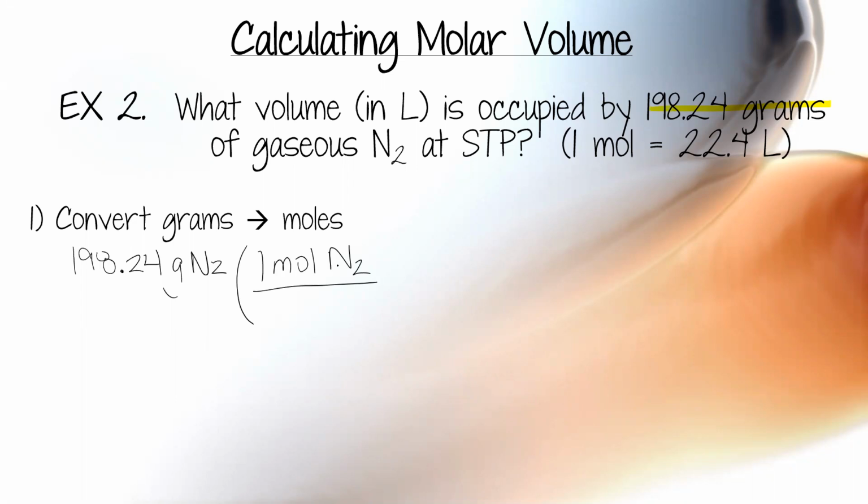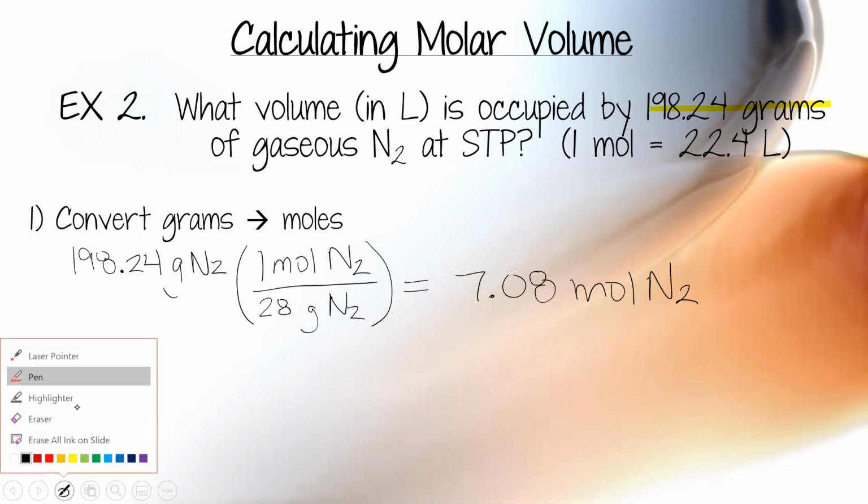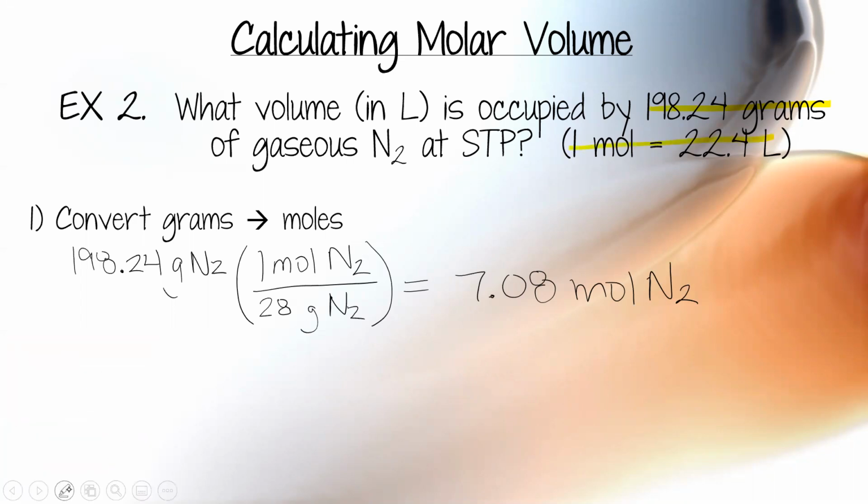So if you look at your periodic table, 1 nitrogen is about 14, so 14 plus 14, so N2 is about 28. You don't have to round if you don't want to. If you are rounding, make sure you're rounding appropriately. Okay, so grams to moles of nitrogen. So 198.24 times 1 divided by 28, and I get 7.08 moles of N2.